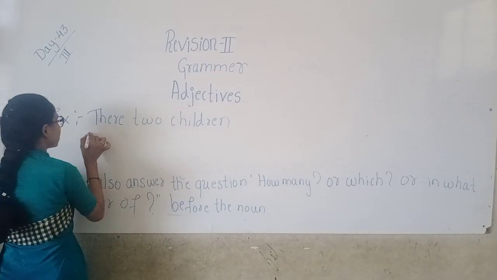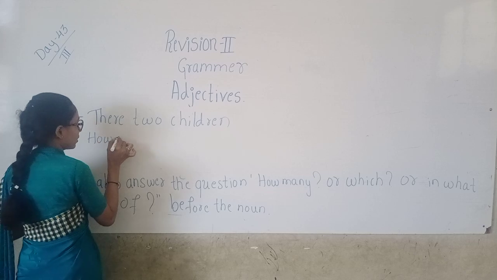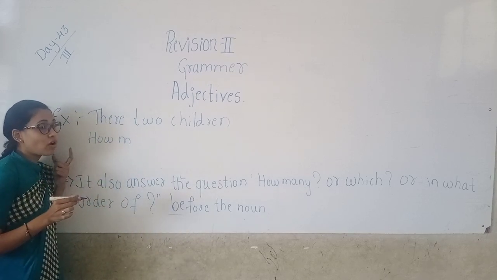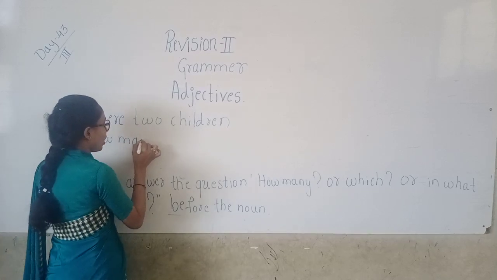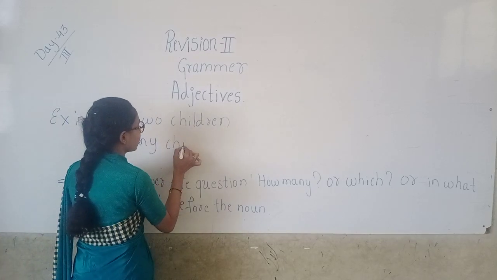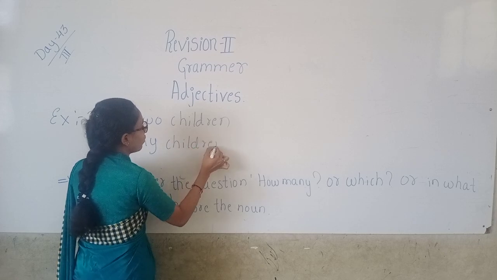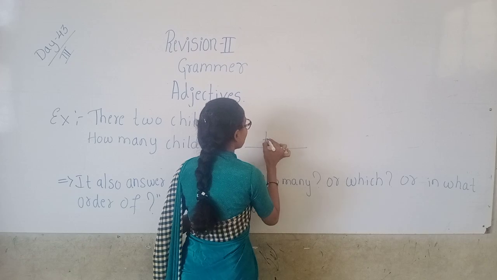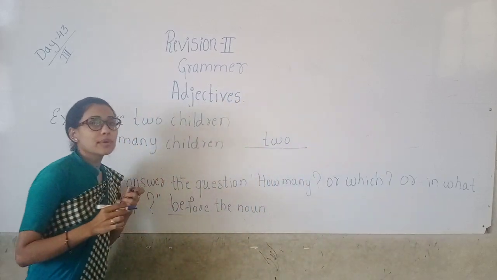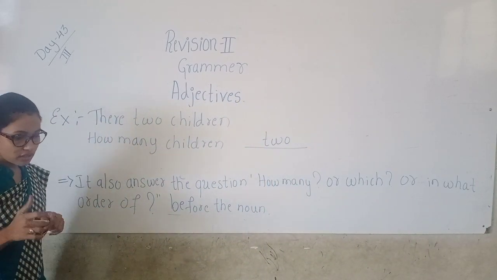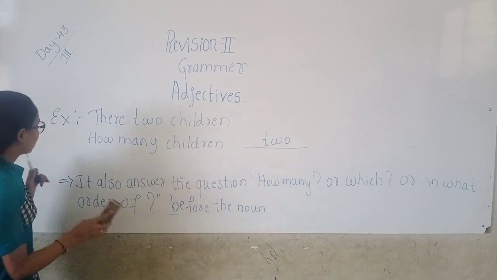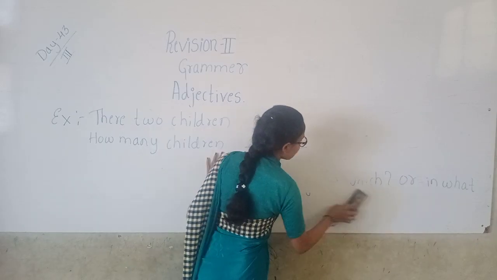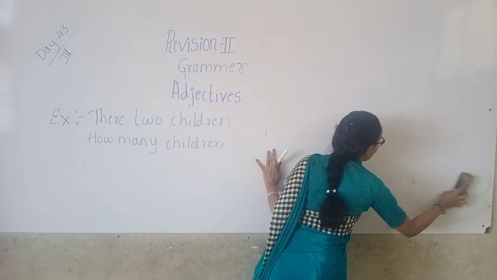For this the question is how many? I have already told you, it answers the question how many. How many children? What is the number given here? Two. So two is the adjective of number. Okay. Understood, children? So let us solve some exercises on it.